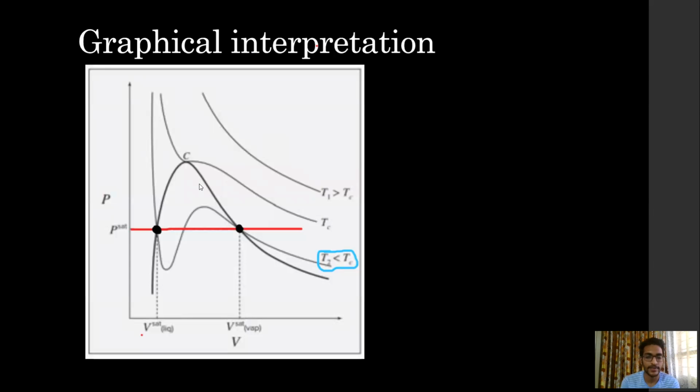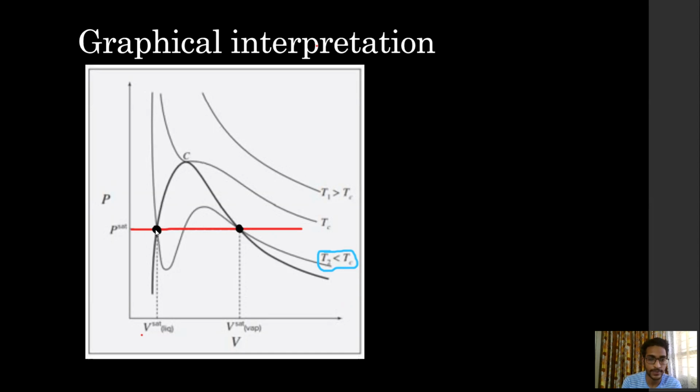Let us look at the graphical interpretation of the cubic equation of state. Let us assume we want to calculate the volume at this particular pressure given by Psat. We draw a horizontal line which represents a constant pressure line. Now on a PV diagram, we can draw isotherms. For any temperature less than the critical temperature, the isotherm is going to intersect the PV dome in two places.